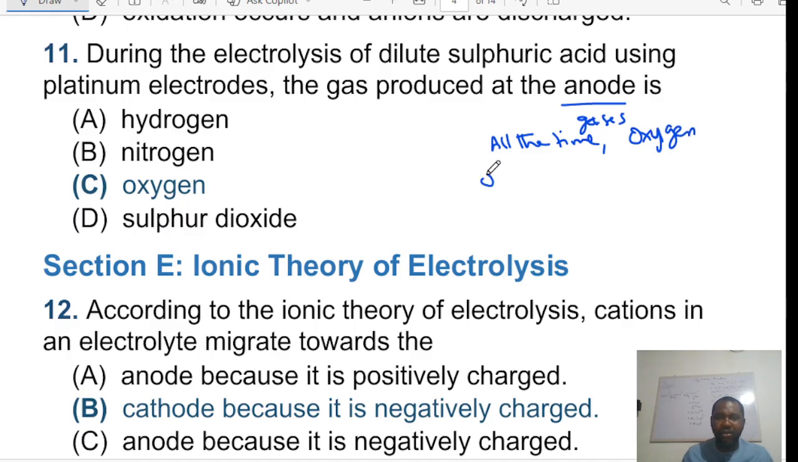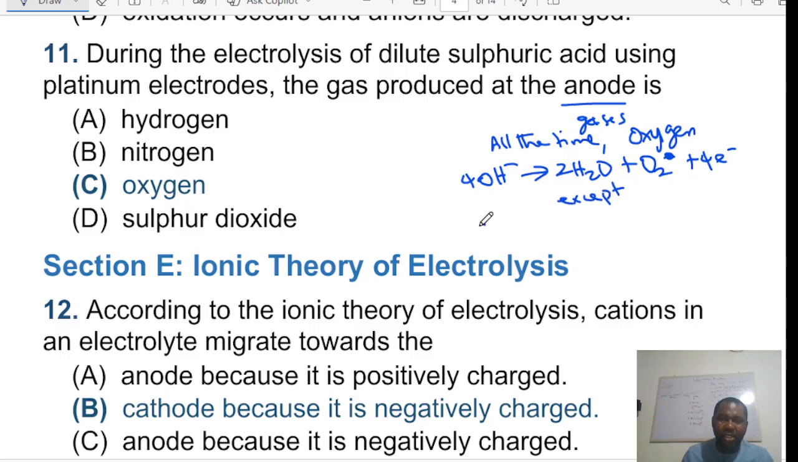I'm going to give you the equation, but I will explain this as we continue. This is how oxygen is produced at the anode. Oxygen is produced at the anode because of the hydroxide ion in water, which I will explain later. The hydroxide ion would produce water and oxygen gas, then 4 moles of electrons. But at this point, just know that oxygen is always produced at the anode, except there is an exception.